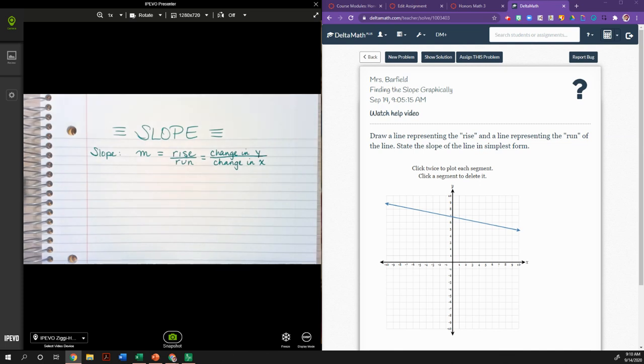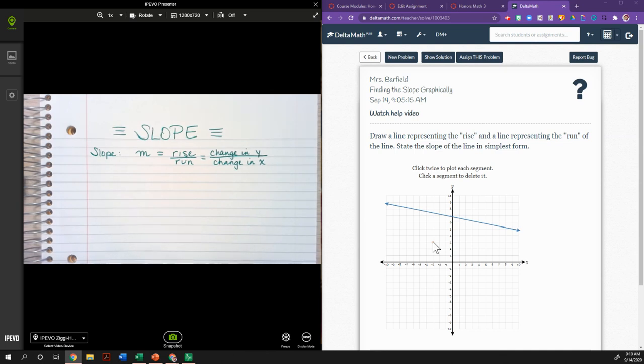So if I'm looking here at my Delta Math assignment, I have to determine the slope based on the line that they have given me. What I'm going to be doing is drawing the actual rise. You can see my mouse has a little dot that has appeared. We're going to go over how to make this happen and then how we calculate that slope on a piece of paper, in terms of whether we need to simplify the fraction.